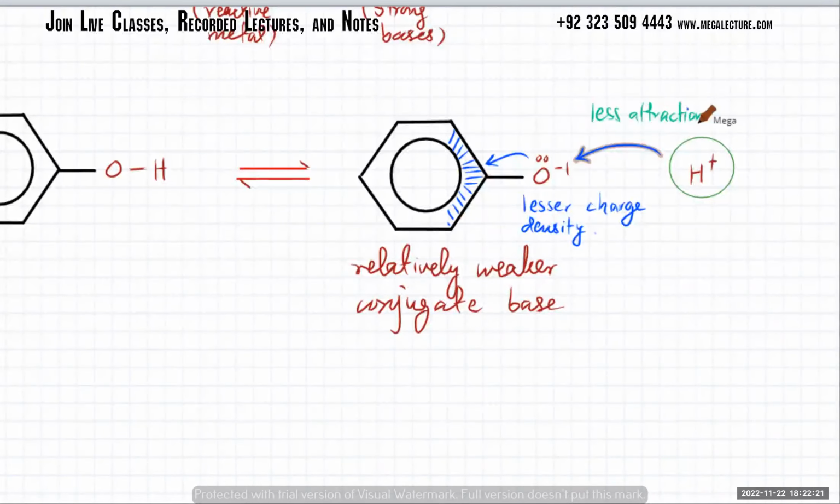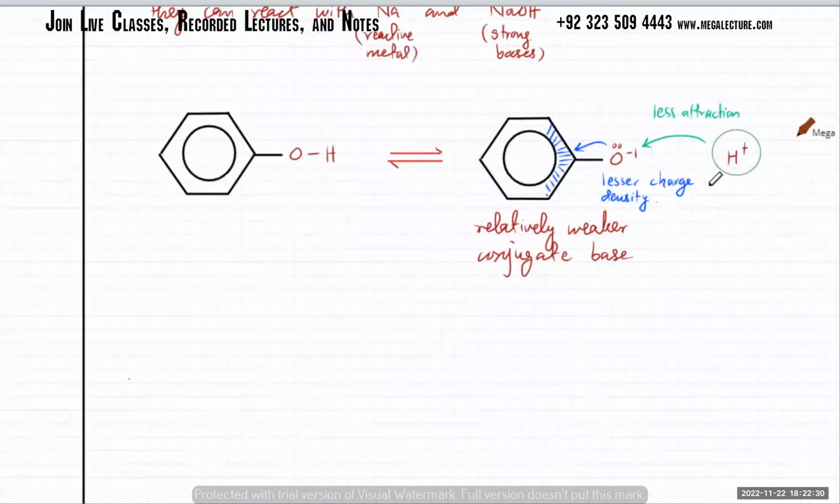तो ये वो रीजन है, that's why so basically OH bond strength has decreased, there's less attraction now, so that means it's going to be easier to ionize. ठीक है, इसको you just have to explain that in words कि why are phenols relatively stronger acids. So all you have to write in this case is कि first thing कि lone pairs के बारे में. ठीक है, so lone pairs on the phenoxide,